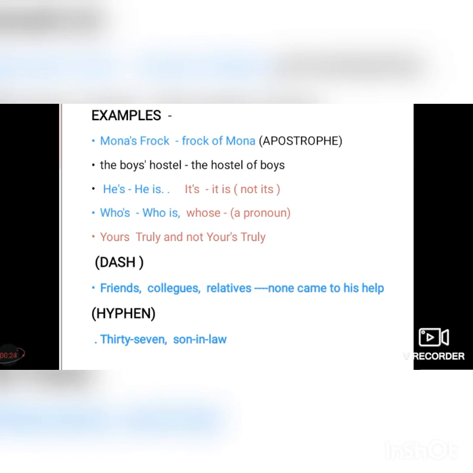For example, you can see: friends, colleagues, relatives, dash, none came to his help. Okay. Hyphen. A hyphen is used with compound words, adjectives and numbers from 21 to 99. For example, 37, 59, 81. Okay.